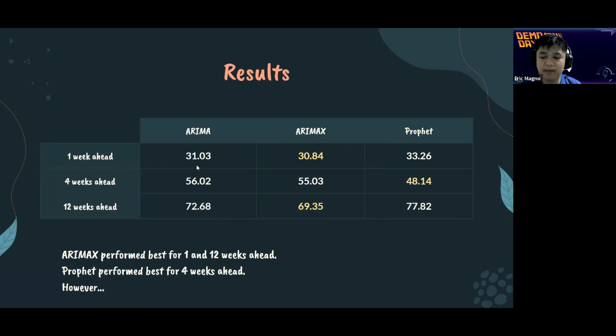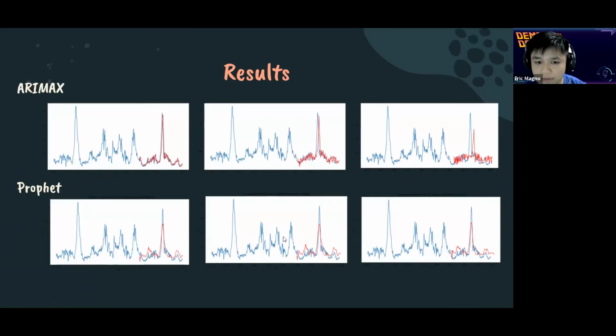Finally, we can compare the results for ARIMA, ARIMAX, and Prophet across each prediction interval. We can see that ARIMAX performed the best for 1 and 12 weeks ahead, while Prophet performed the best for 4 weeks ahead. One thing to note, however, are the graphs that I was able to get, with red being the predicted values and blue being the actual cases of dengue.